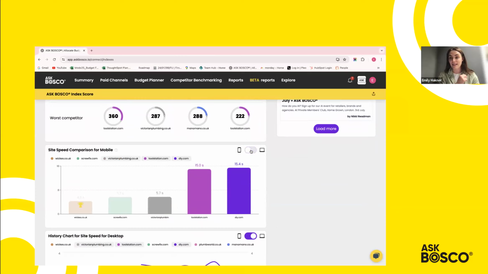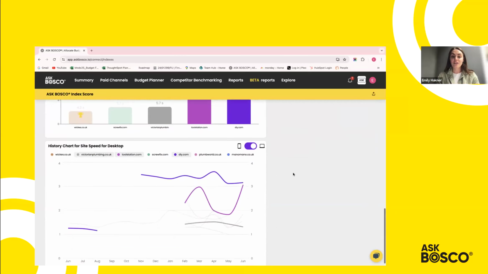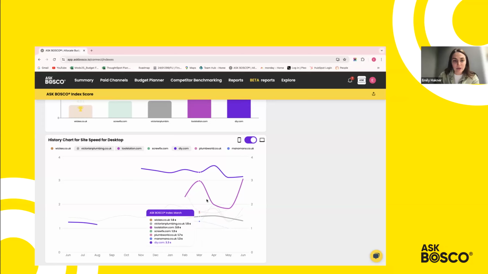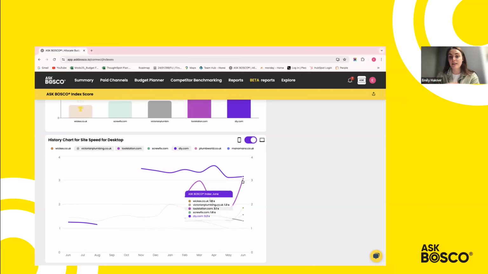It actually is Wix who has the highest performing or the fastest website. You can also scroll down and see what the website performance is in terms of speed on a historic basis as well, just to review. So for example, you can see here Toolstation have clearly realized that their website needed some performance improvements. They've adjusted that, but then maybe they've released another development and that's increased the site speed again from a desktop point of view.